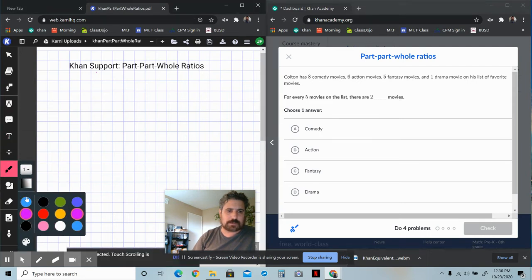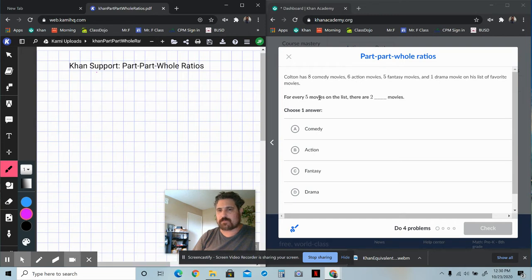So when we look at the situation we're presented with here, we know the final ratio is going to be the number of movies to a particular type of movie, right? So when we think about this, you're really going to be looking at part to whole. In this case, for number 1 here, I would be thinking that this is going to be a part to whole. But we first got to figure out what is the whole here, right? So the whole is the movies on the list. That's the whole.